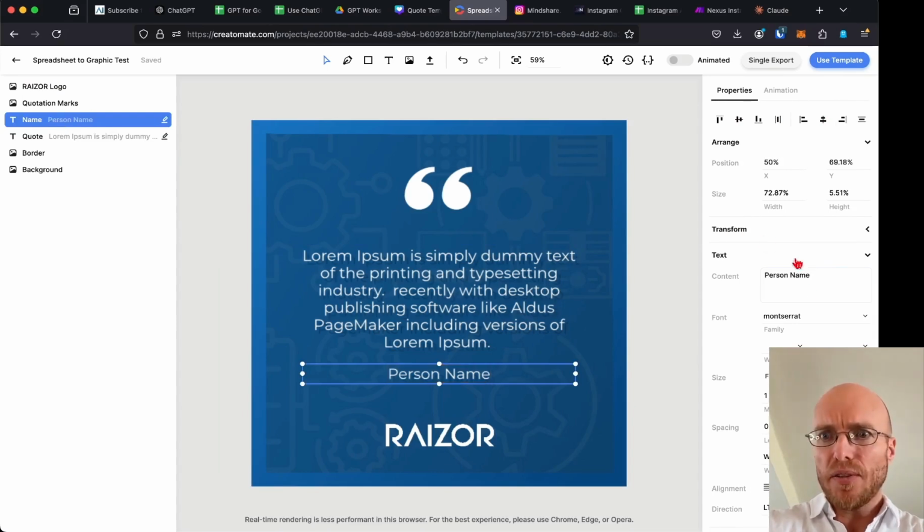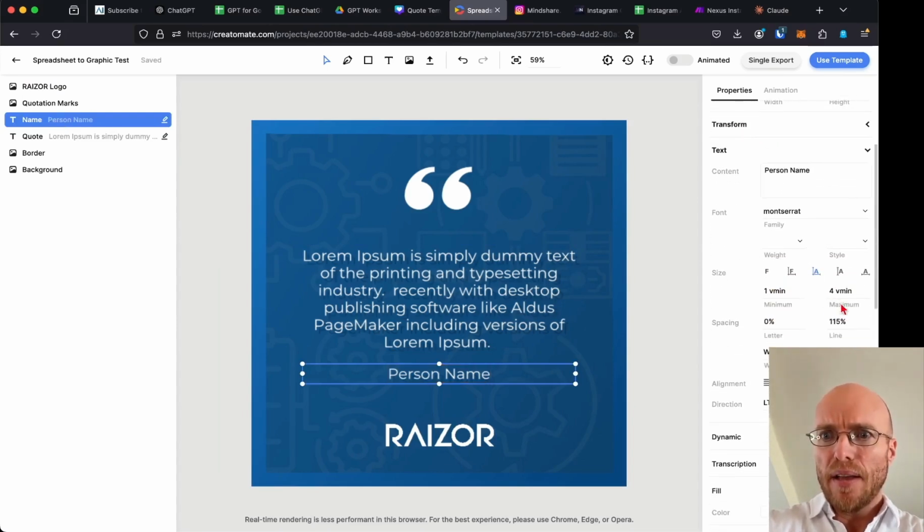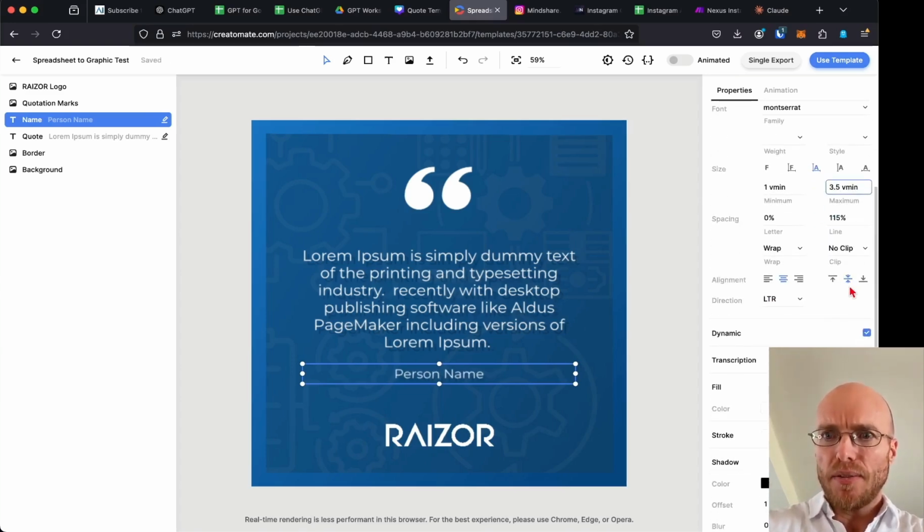Name, similarly, this one's even simpler. In this case, I wanted this to be smaller because sometimes the default's 100, and it might look too big, so I might even just make it 3 or 3.5, something like that. And also, again, dynamic, centered vertically and centered in the middle, and wrap and no clip and all that kind of stuff.